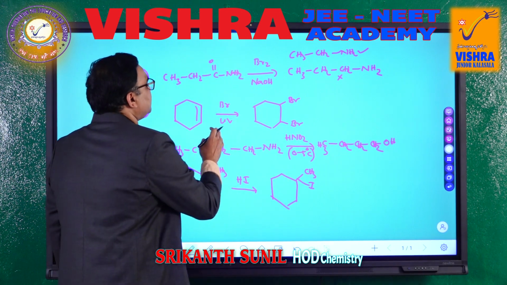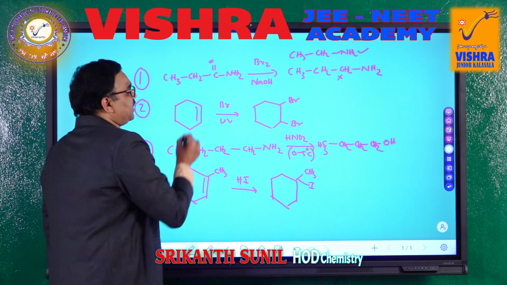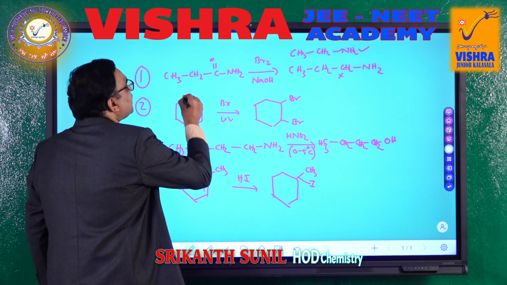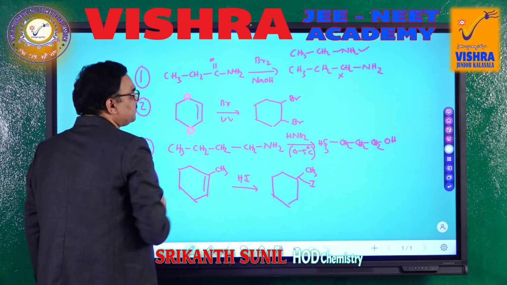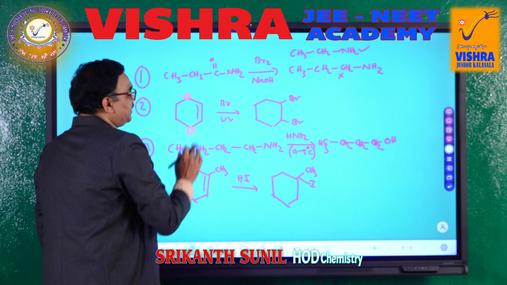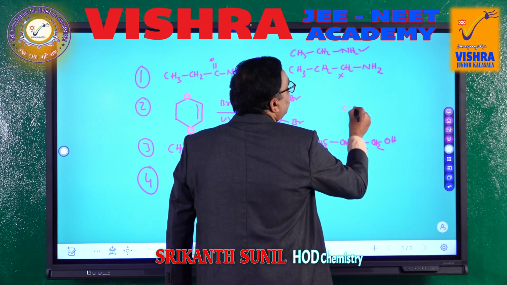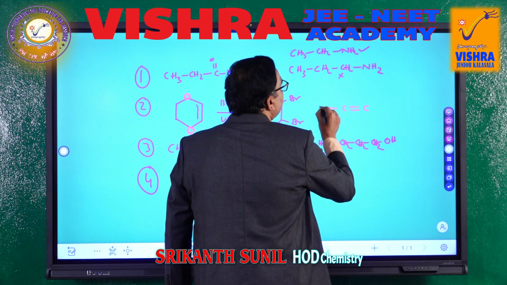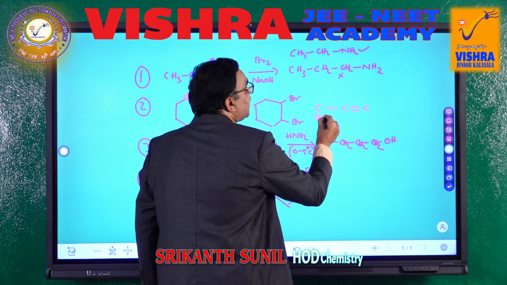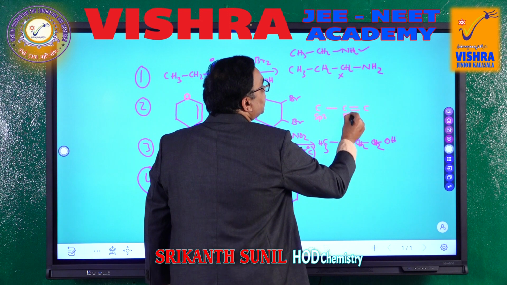So, let us see the second one. This one is an unsaturated compound. In this unsaturated compound, this part is most important. This one is allyl carbon. What is an allyl carbon? A carbon having one more carbon, which is an sp3 carbon attached to the unsaturated sp2 and sp2 carbon.